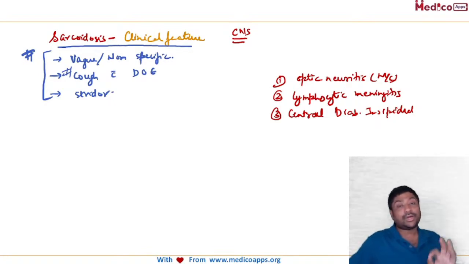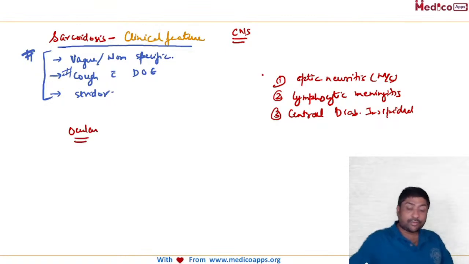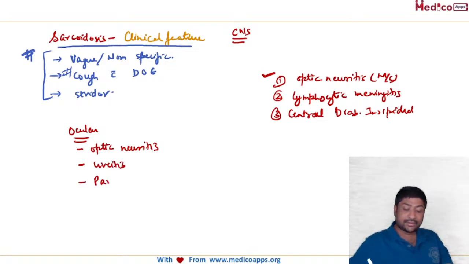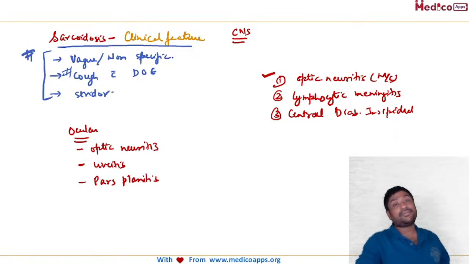Also, you have to know the ocular presentations. What are the ocular manifestations of sarcoidosis? One we have already listed out, optic neuritis. Then you will also have uveitis and periphlebitis. Uveitis and periphlebitis. So these are the ocular manifestations.